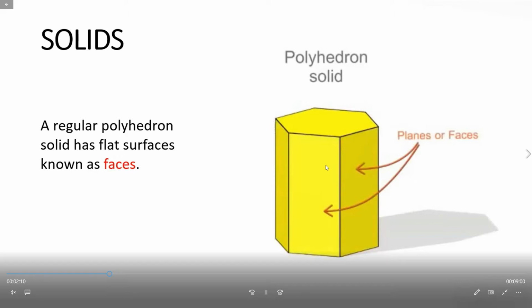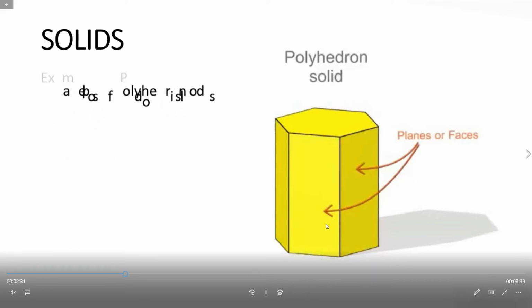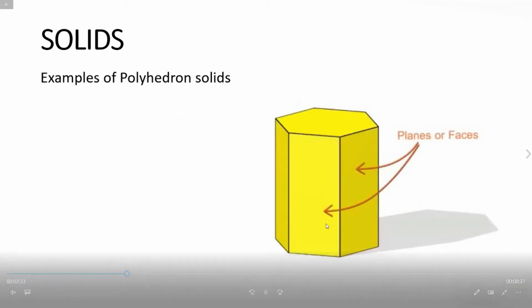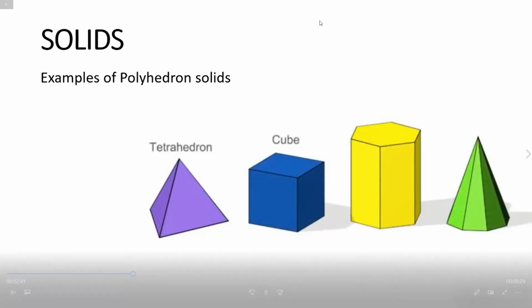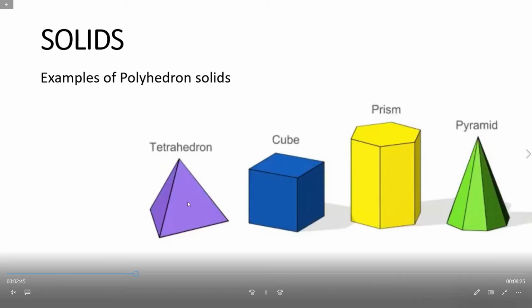A regular polyhedron solid has flat surfaces. In prisms, the top and bottom faces are equal, and the ends are joined with rectangular faces. Examples of polyhedra, as you know, are the tetrahedron, cube, prisms and pyramids.